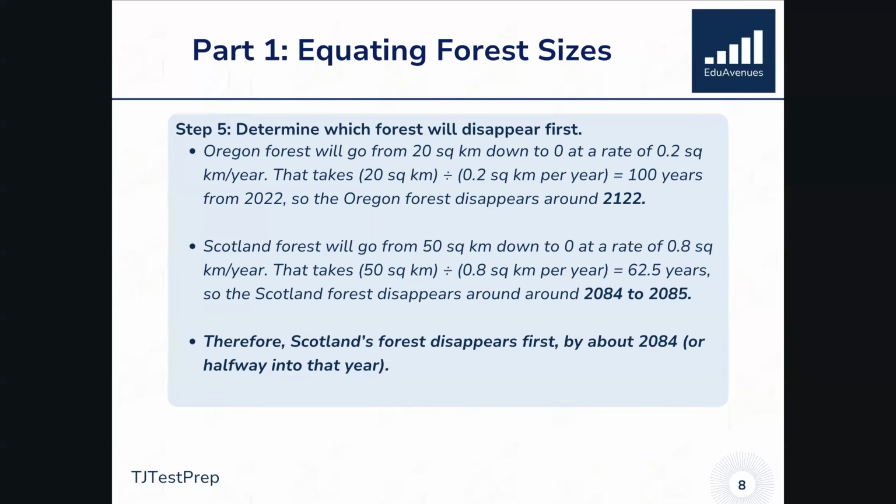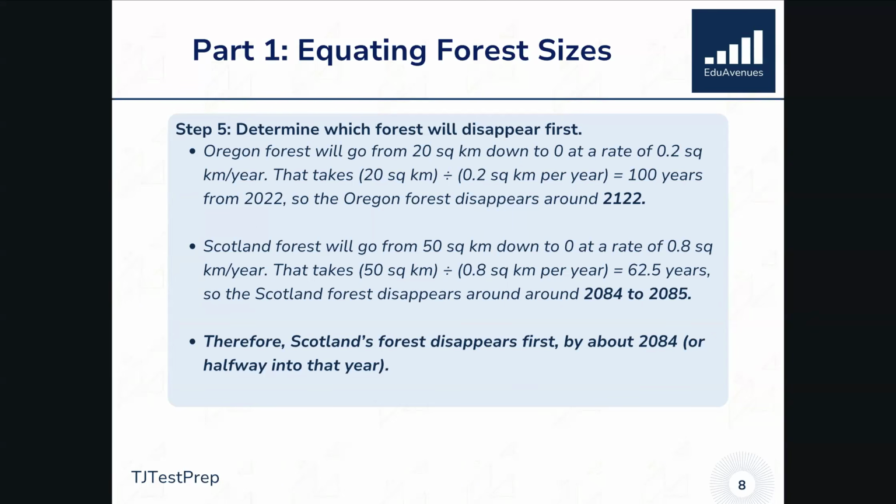There is a little bit more to the problem, and this is where we start to answer part 1C. And they were asking us specifically, which forest is going to disappear completely first? Now, the Oregon forest will go from 20 square kilometers down to 0, right? Because once it gets to 0, that means it's completely disappeared at a rate of 0.2 square kilometers per year. That means it would take the Oregon forest 20 square kilometers divided by 0.2 square kilometers per year, or about 100 years to completely disappear.